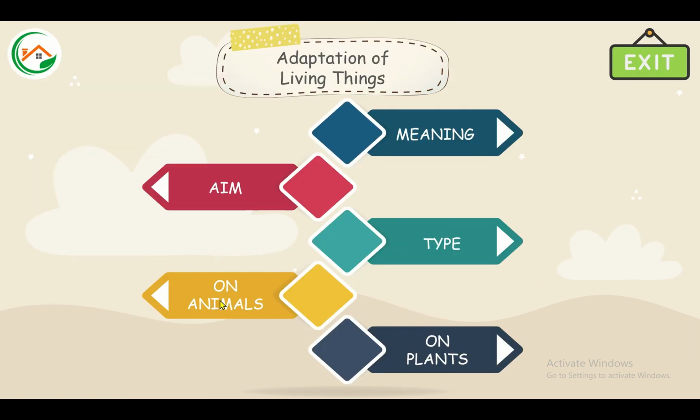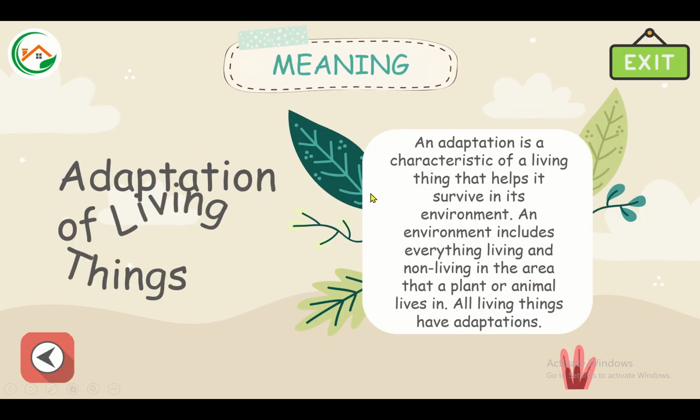Material. The material of adaptation of living things are meaning, aim, type, adaptation on animals, and adaptation on plants. Meaning. An adaptation is a characteristic of living things that helps it survive in its environment. An environment includes everything living and non-living in the area that a plant or animal lives in. All living things have adaptation.